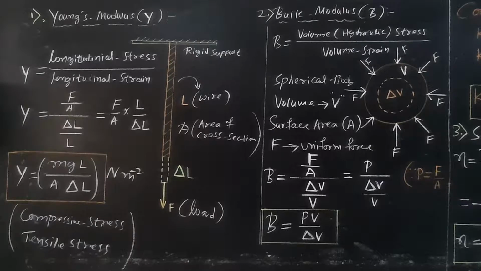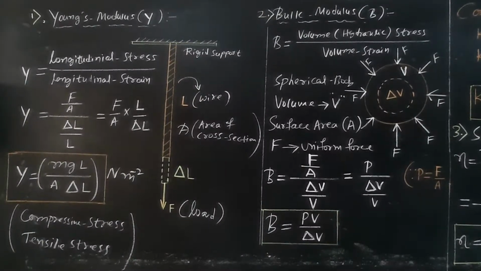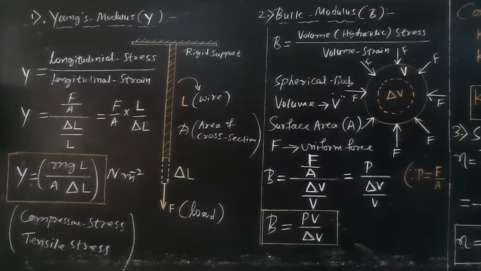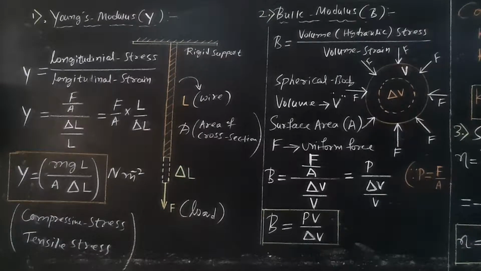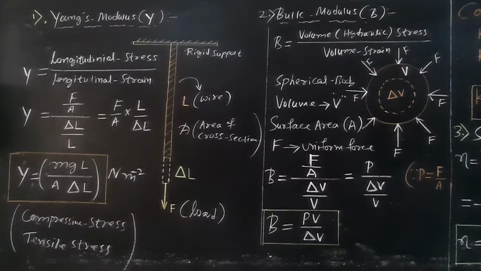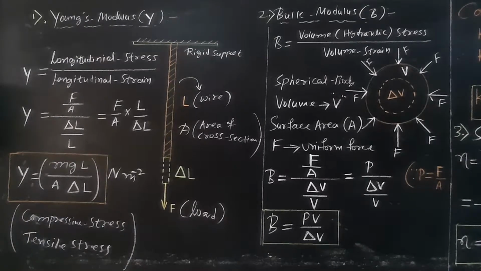So for a particular load, let delta L be the extension in the length of the wire. The load is acting vertically downward, therefore F is equal to mg. Then Young's modulus is defined as the ratio of longitudinal stress by longitudinal strain. Stress is force by area, longitudinal strain is change in length by original length. Substitute and simplify, you'll get the answer.